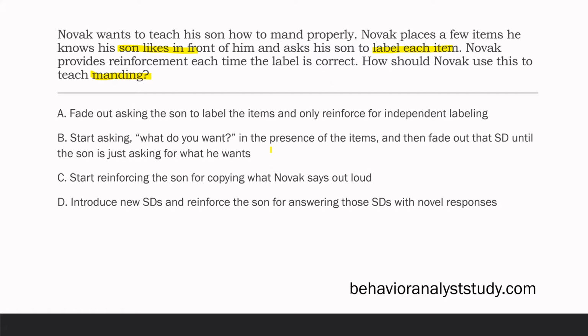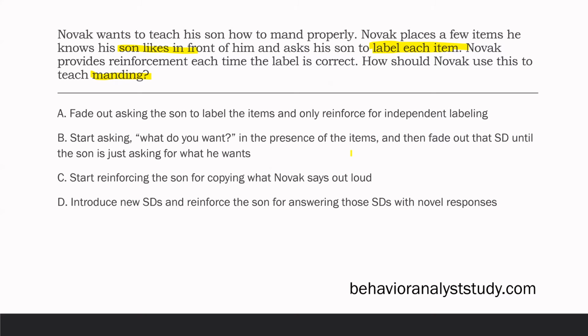B, start asking, what do you want in the presence of the items, and then fade out that SD until the son is just asking for what he wants. In other words, he's taught the son to label items. Now he's going to ask the son, what do you want? Hoping the son labels the item they want. And then he fades it out, and hopefully in the presence of the item, the son asks for what they want. That would be a mand since it's evoked by a motivating operation. B looks good. Read all of our answer choices.